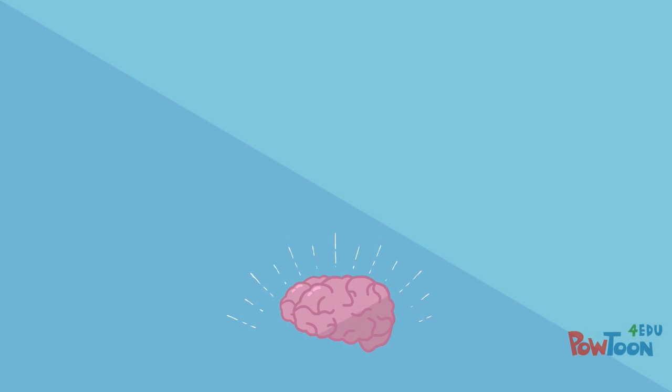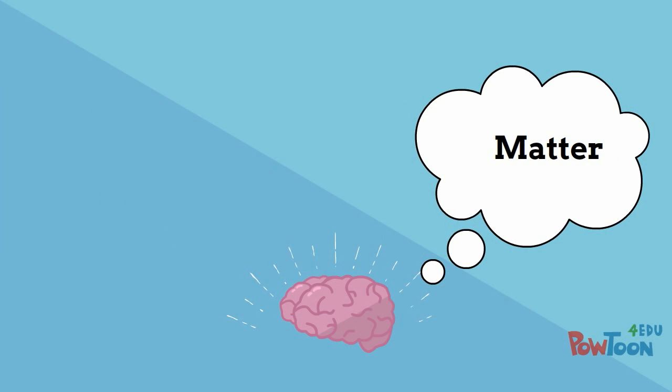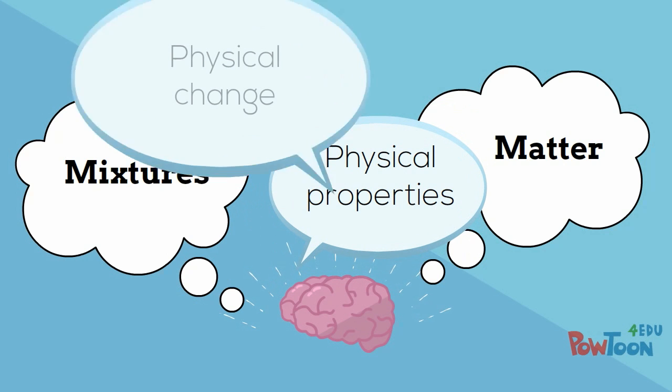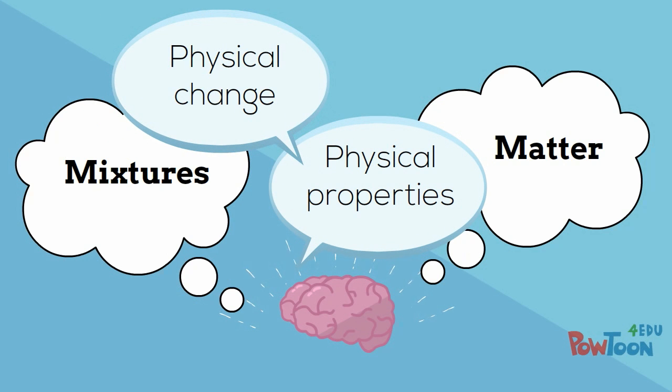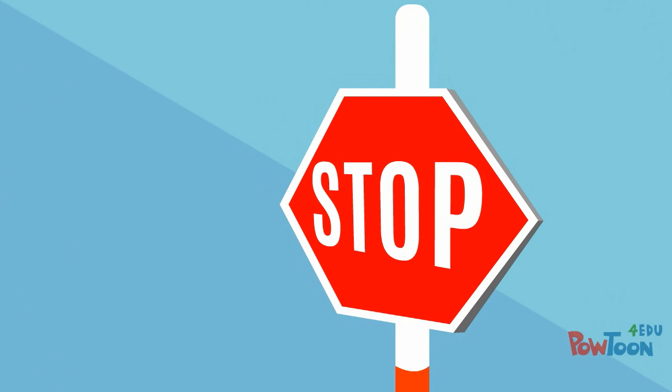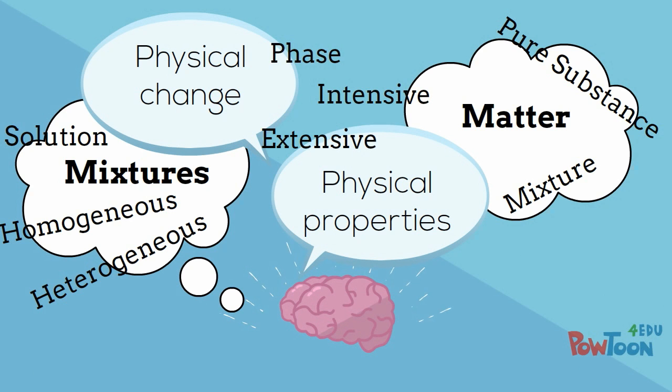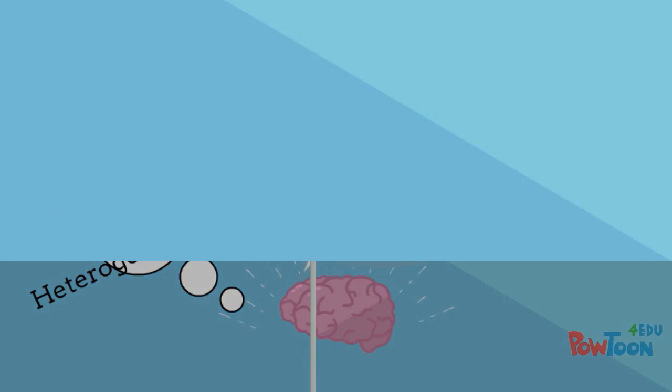Before we start, remember that your last video lessons introduced you to different kinds of matter, pure substances and mixtures, and discussed many different kinds of mixtures, as well as the idea of physical properties and physical changes. If you don't remember that video, stop, go back, and watch it first. If you do know what all of these words mean, you are ready to move on to chemical properties.